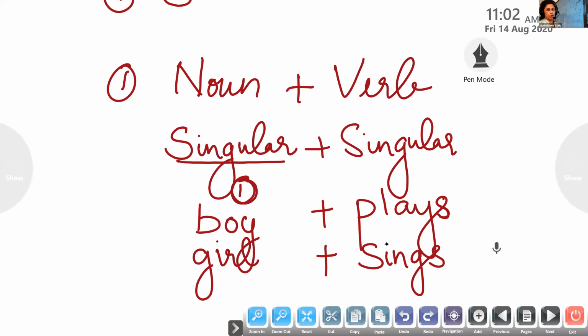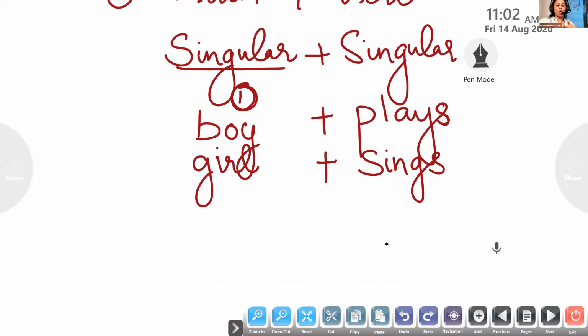That's why I told you they have to get along well with each other. They have to agree with each other. You don't have an S, but I should have an S to the word. Okay? Agreement clear? Are you okay with that agreement, children? So, one more example I'll tell you.